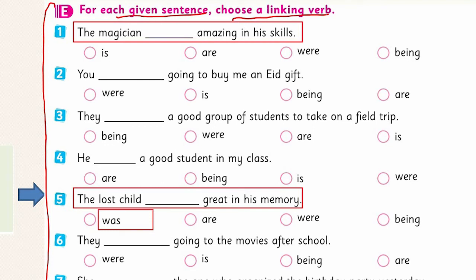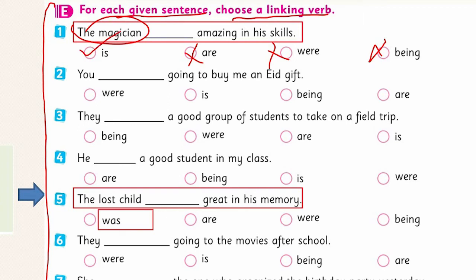Yes, this is talking about one person. So, the magician is one person here. So, are and were are wrong here because they are used for plural, or we use them with I, you, we and they. The magician being amazing in his skills. No, this is wrong. The right answer is here.